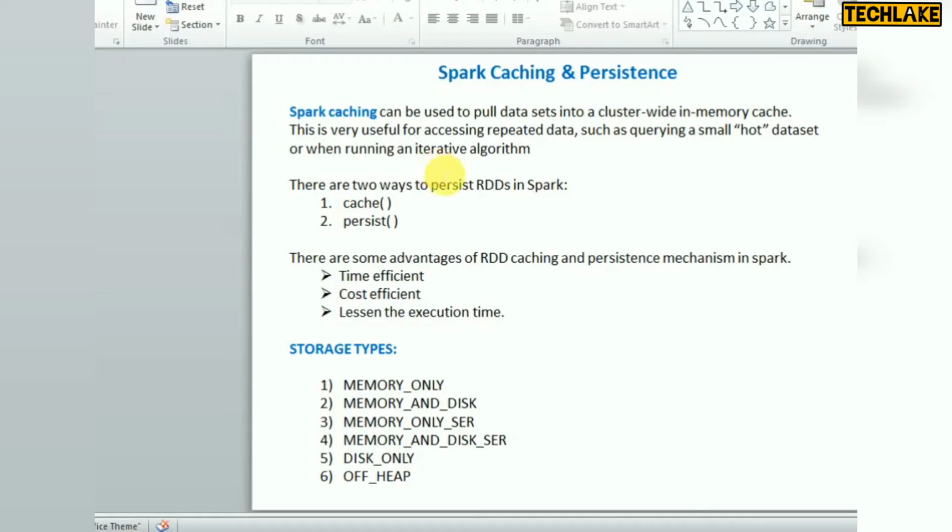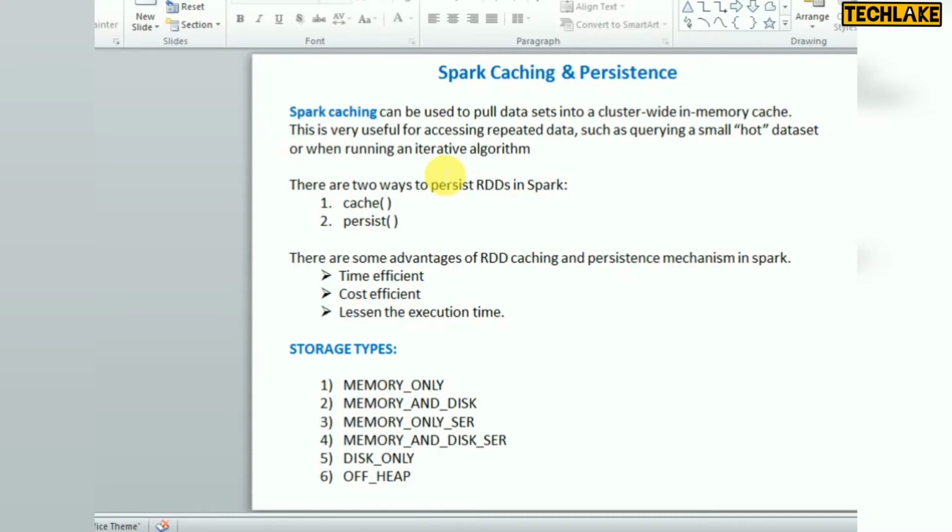Hello friends, welcome to PySpark video tutorials. In today's session I am going to cover Spark caching and persistence. What is caching and persistence, when will we go for using this, and what are the benefits if you use it? Let's start with what is caching, when we'll go for this, and the benefits.